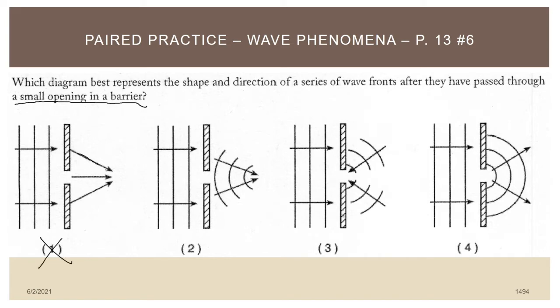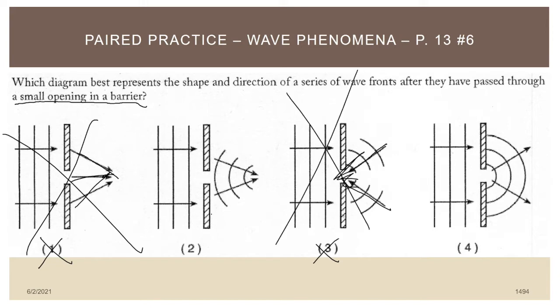This shows these wavefronts here getting closer together with these arrows. That is not correct. Notice it's the same thing for number 3. Actually, number 3, in fact, shows the wave changing direction, which really makes no sense. That's out. Notice 2 as well shows these waves here getting closer together instead of spreading out. That's wrong. The answer here is 4.